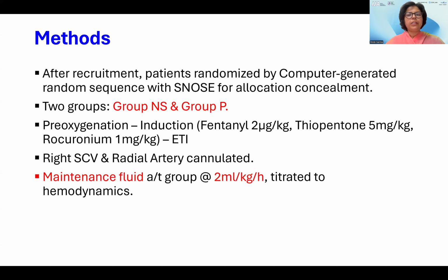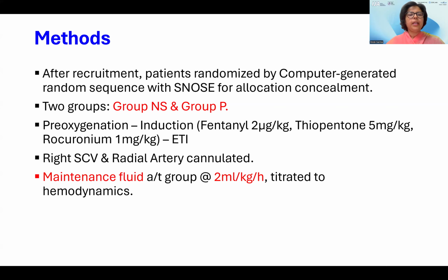After recruitment, the patients were randomized by computer-generated random sequence number table with sequentially numbered opaque sealed envelope for allocation concealment. There were two groups, the group normal saline, that is the group NS, and group P. After pre-oxygenation with 100% oxygen, patients were induced with fentanyl, thiopentone, and rocuronium, followed by endotracheal intubation.